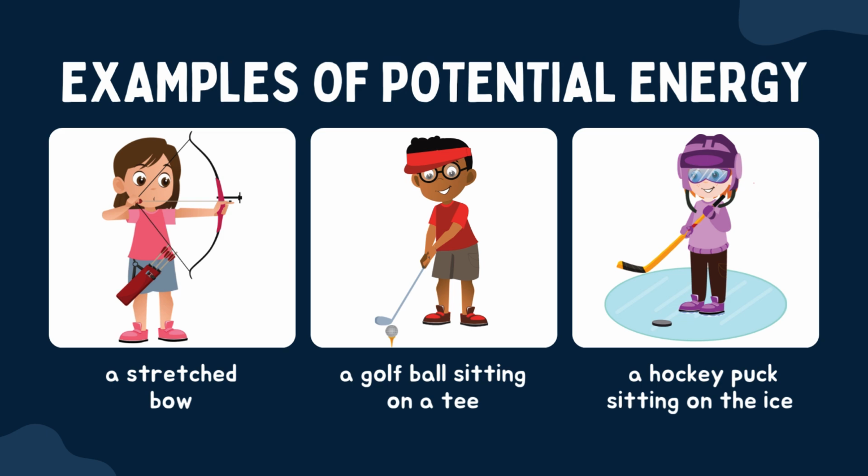A stretched bow. Here's one of the examples. The bow will release energy as soon as the girl lets go of the string. Then it will be kinetic energy. So at this moment, before that girl lets go of the string, it's potential energy. As soon as she lets it go, it moves and then it's kinetic. But as it is now in this picture, it is potential energy. The bow is basically storing the energy until the energy can get released.